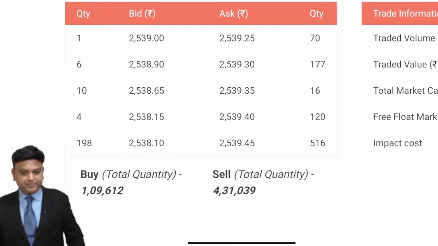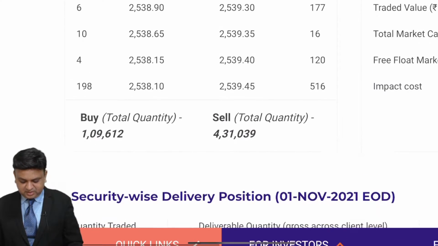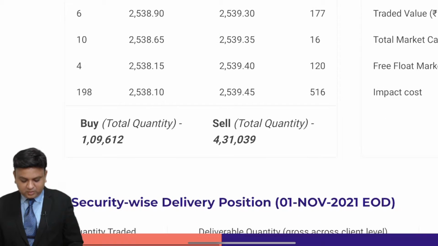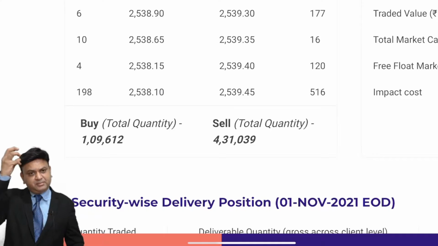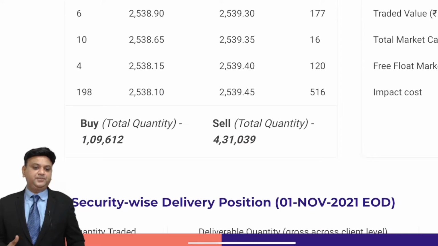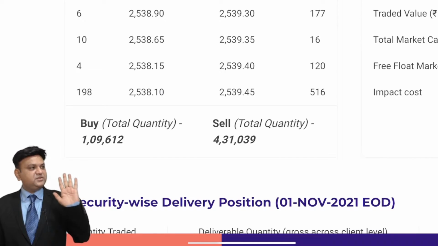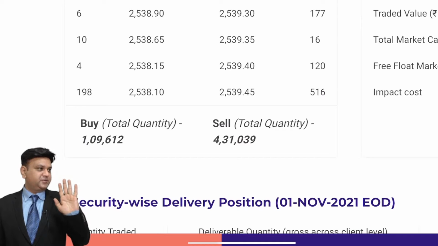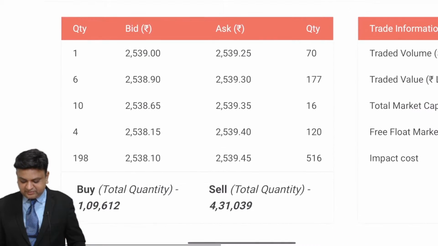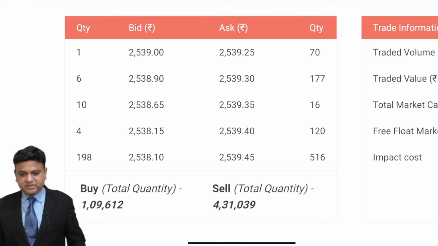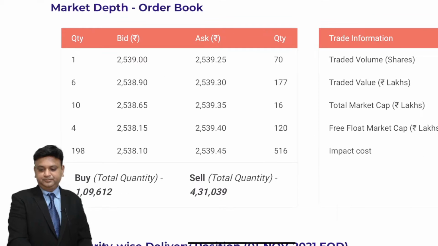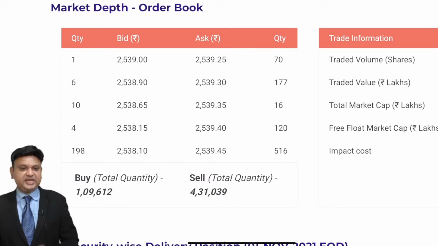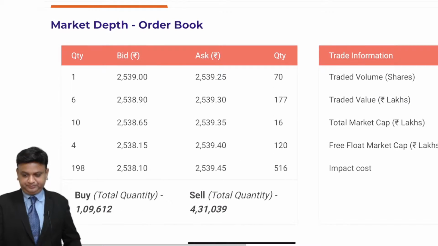The total buy quantity which is there in the market right now is 1,09,612. Whatever number of trades are outstanding, out of that the first best 5 trades are displayed to us, and the total sell quantity which is there is 4,31,039. This is what we understand. This is the cash market. Okay.